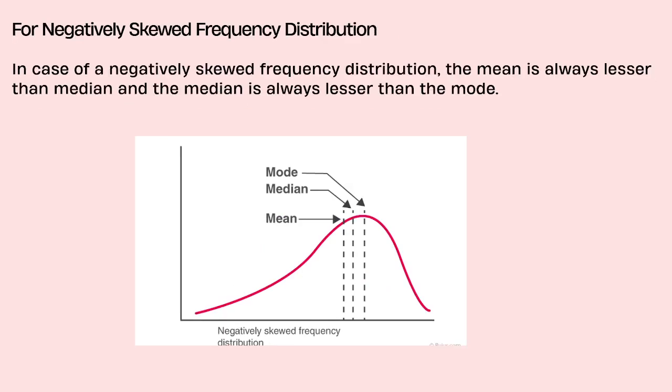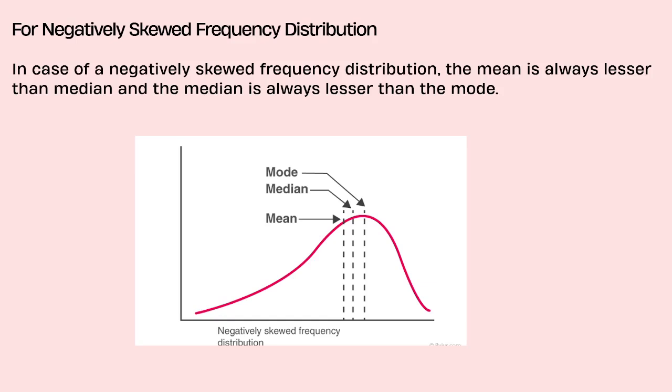In the case of a negatively skewed distribution, the mean is always lesser than median and median is also lesser than mode. See, observe the curve. It is moving towards the left. So here mean is lesser.